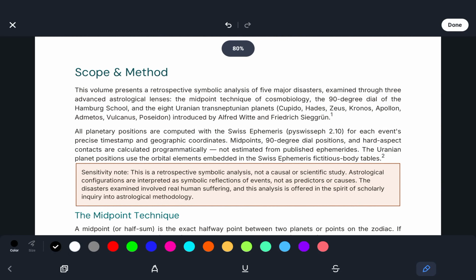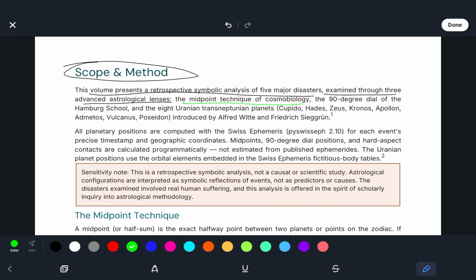And now, scope and method. This presents a retrospective symbolic analysis of 5 major disasters, examined through 3 advanced astrological lenses, which we talked about: the midpoint technique of cosmobiology, the 90-degree dial of the Hamburg School, and 8 Uranian trans-Neptunian planets, which are Cupido, Hades, Zeus, Kronos, Apollon, Admetos, Vulcanus, and Poseidon. Introduced by Alfred Witte and Friedrich Sieggrün.